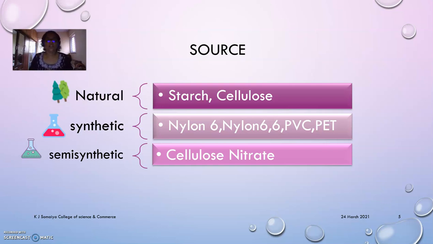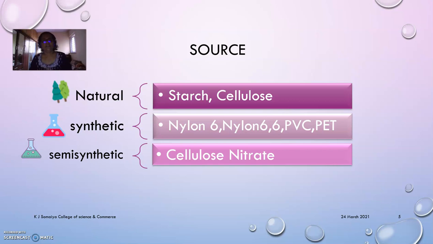Now it was found that there was a lot of decline in the population of elephants. Why? Only for making golf balls, ivory was required. Now ivory was replaced by a material which is similar to ivory, that is cellulose nitrate.